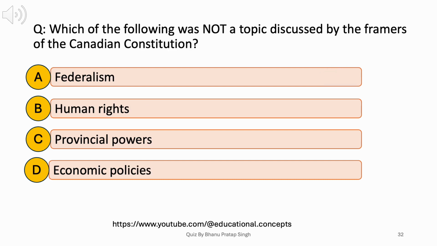Which of the following was not a topic discussed by the framers of the Canadian Constitution? A. Federalism. B. Human rights. C. Provincial powers. D. Economic policies. Answer: D. Economic policies.